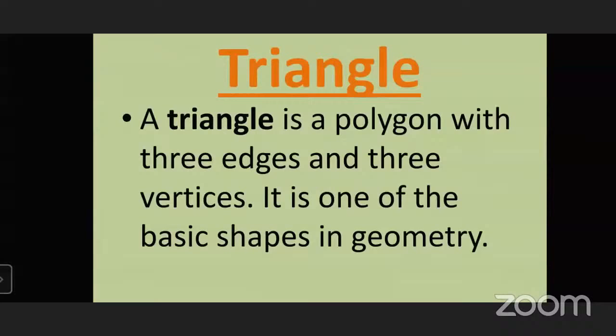A triangle is a polygon with three edges and three vertices. It is one of the basic shapes in geometry. Edges means sides; sides are also called edges.